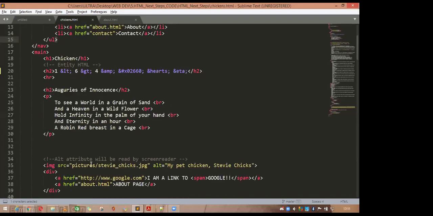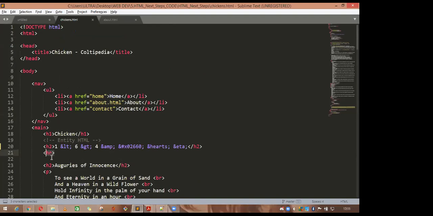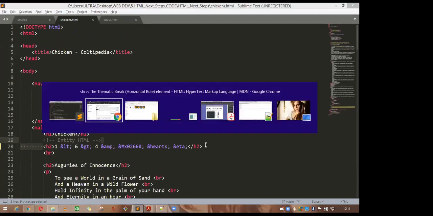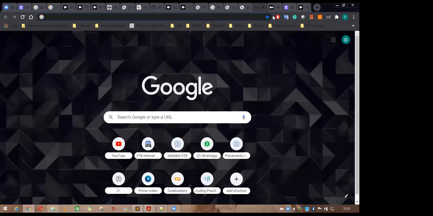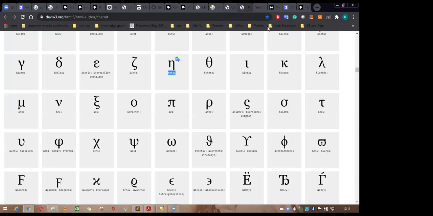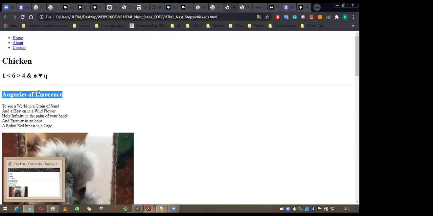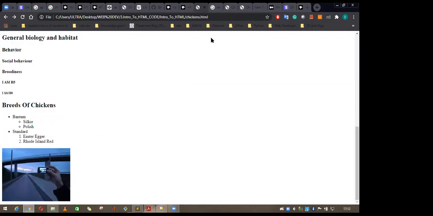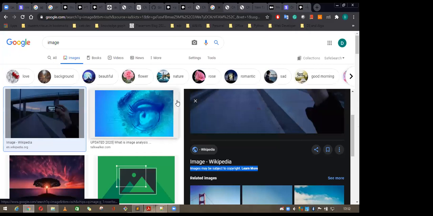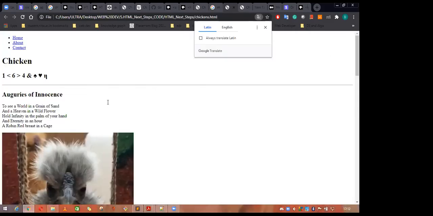Where is the HR? Yeah, here is the HR. If you write down the HR just below this H2, you can see here. Devesh, we lost your screen. Yeah, sorry. Now it is fine. So this is our page. You can see this one, horizontal line.